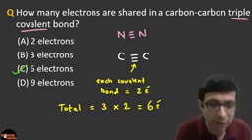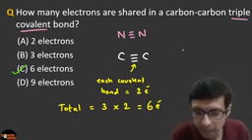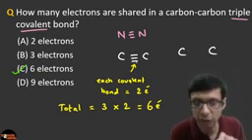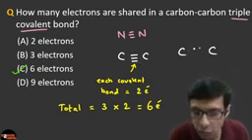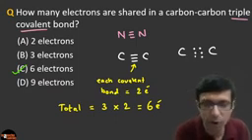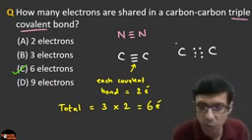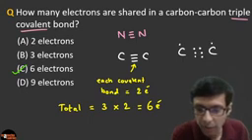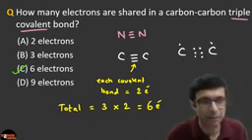Because each bond is 2 electrons. So how does it look? If you draw the carbon atoms, you have to replace each dash, each of these covalent bonds, with 2 electrons. So in reality, the triple bond looks something like this, and then of course you have the 4th electron of carbon.